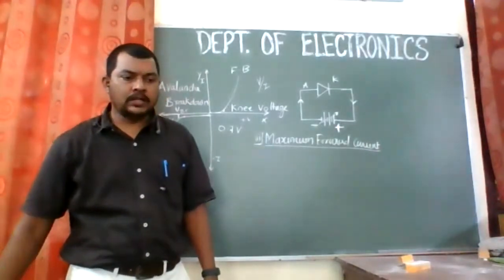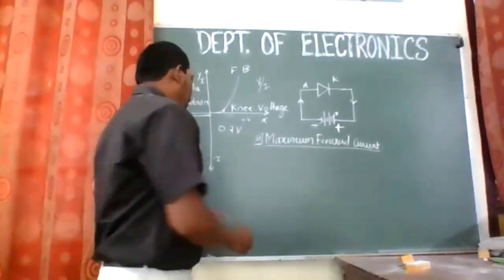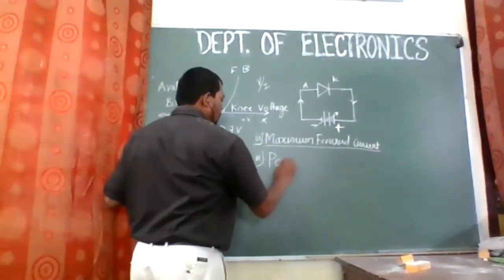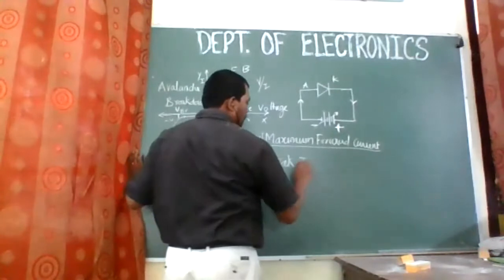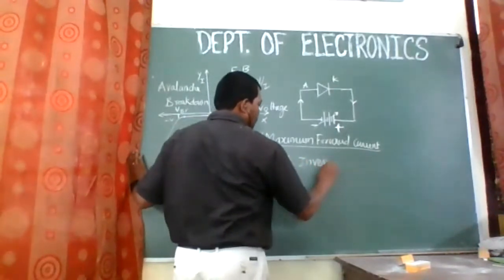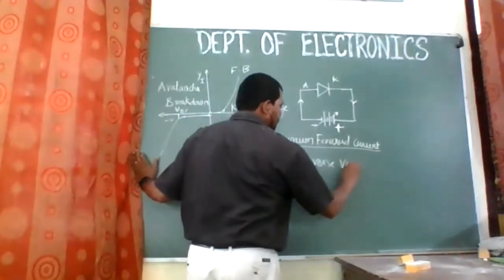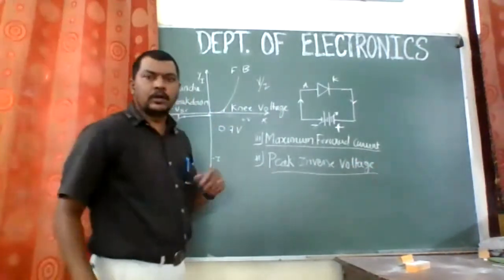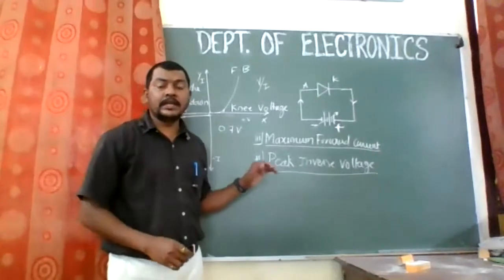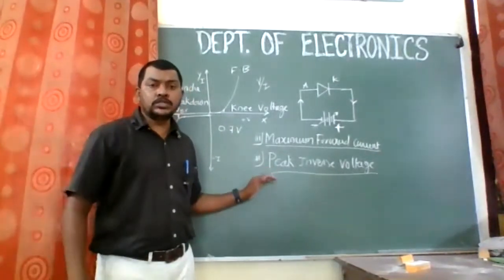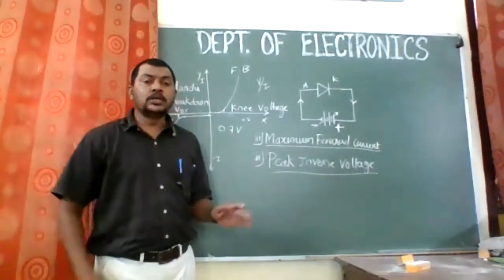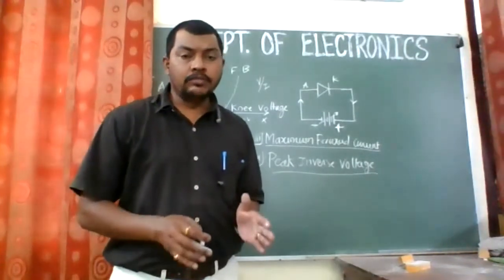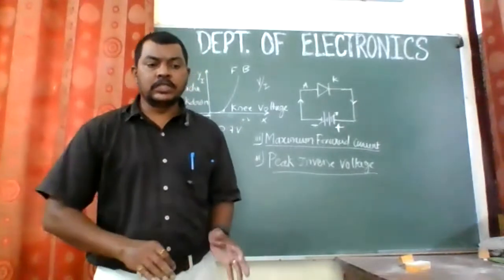So that was another definition. Then we have the peak inverse voltage. Peak inverse voltage is the maximum reverse voltage at which the breakdown occurs without damage to the junction, right?